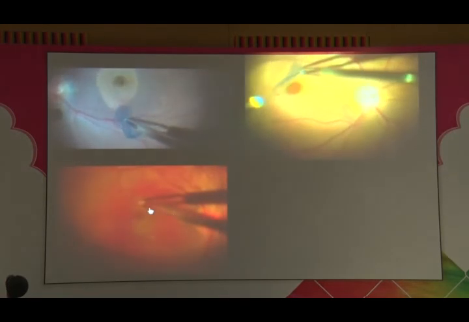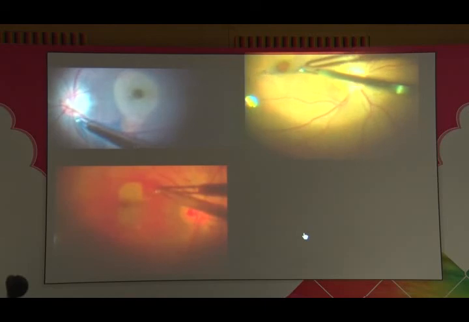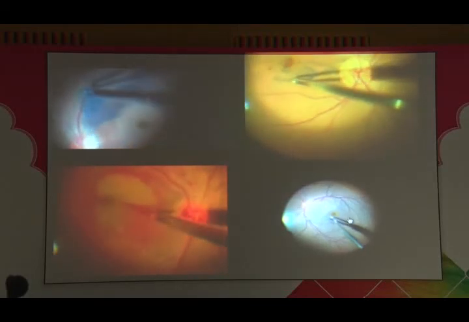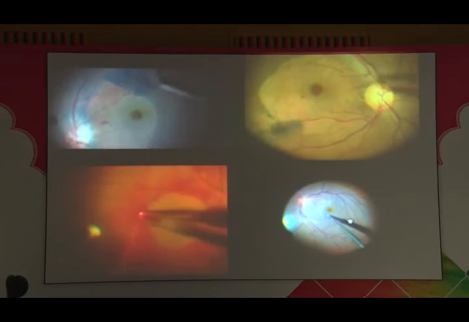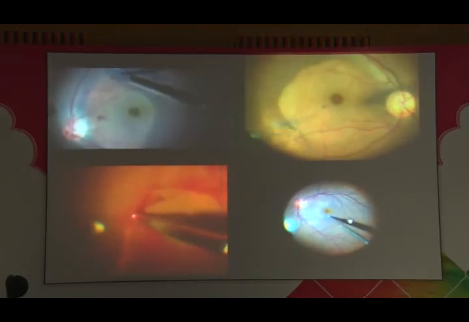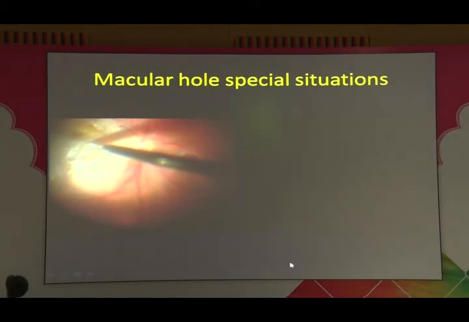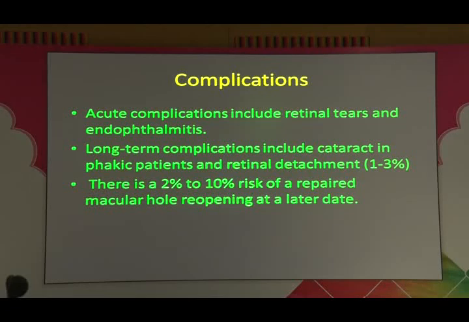You could use certain variations. This is where blood was used to stain the ILM, and you could again have a very good stain and remove the ILM in toto. Here, this video is courtesy of Raju. This is an inverted flap technique, wherein you peel the ILM all around, leaving the ILM very close to the hole and putting that back into the hole. In special situations, sometimes in retinal detachment or in PDR, you may require macular hole ILM removal.